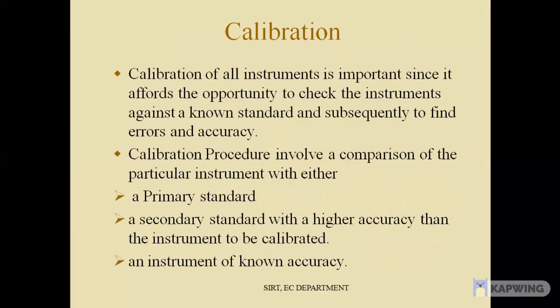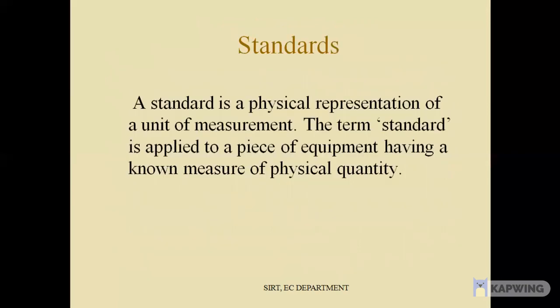Calibration. Calibration of all instruments is important since it affords the opportunity to check the instruments against a known standard and subsequently to find errors and accuracy. Calibration procedure involves a comparison of the particular instrument with either a primary standard, a secondary standard with a higher accuracy than the instrument to be calibrated, or an instrument of known accuracy. Standards. A standard is a physical representation of a unit of measurement. The term standard is applied to a piece of equipment having a known measure of a physical quantity.